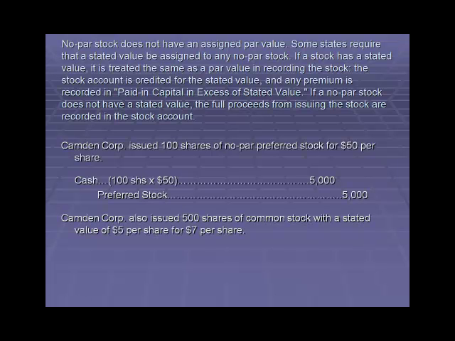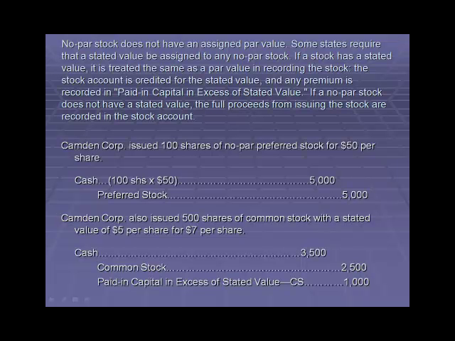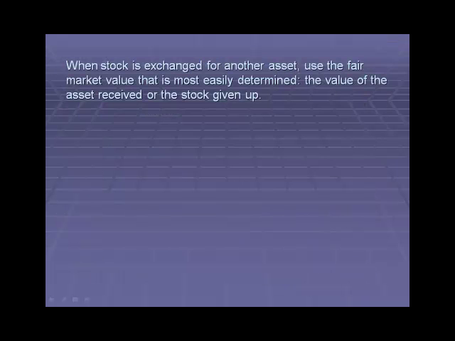And another example, let's say they issued 500 shares of common stock with a stated value of $5 per share, sold for $7 per share. Now we're going to debit cash for the amount received of $7 per share times 500 shares, or $3,500. We're going to credit the common stock account for the stated value, or $2,500, and then we're going to credit paid-in capital in excess of stated value dash common stock.